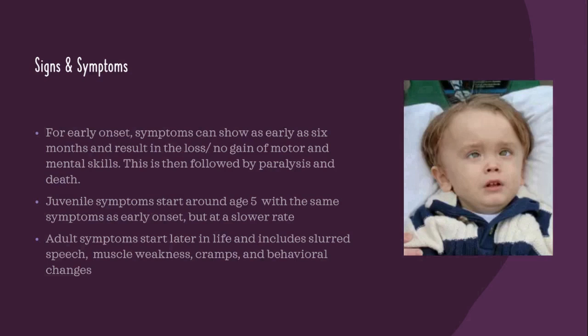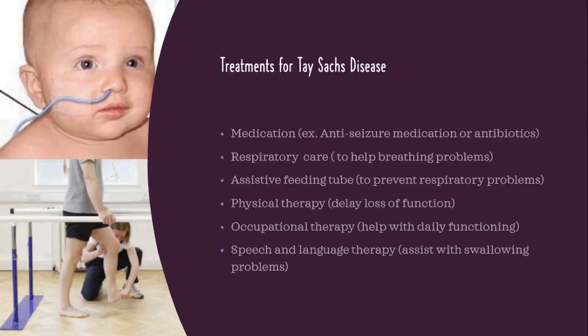Juvenile symptoms start around the age of 5 and are less common and include things such as behavioral problems, loss of movement control, and loss of vision with speech. Survival for the juvenile form goes into the teen years. The last form is adult and is the least severe form, with it not always impacting life expectancy. These symptoms progress slowly and include muscle weakness, tremors, loss of ability to walk, and loss of mental function.